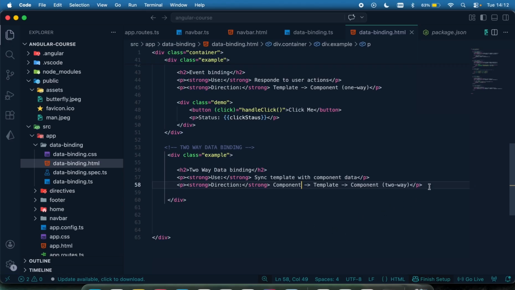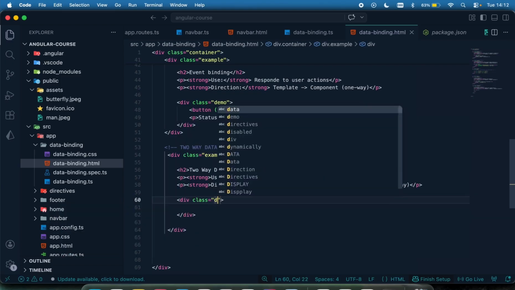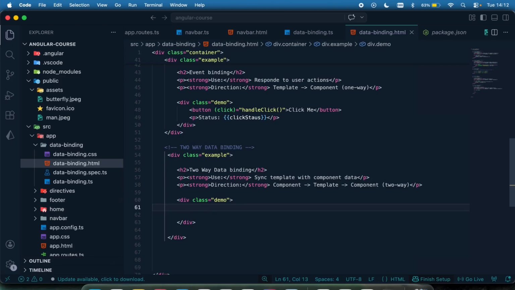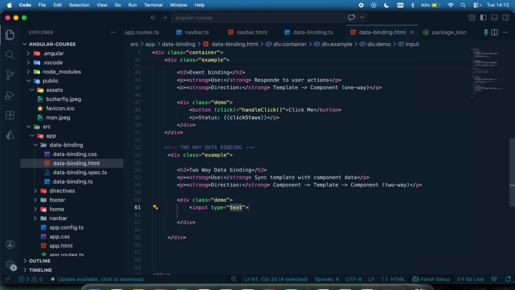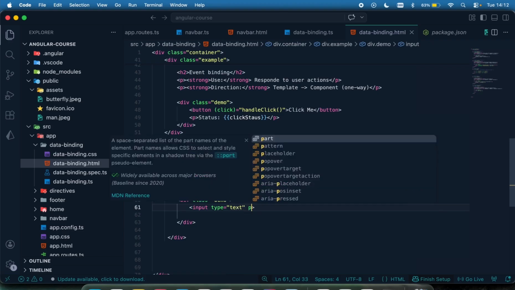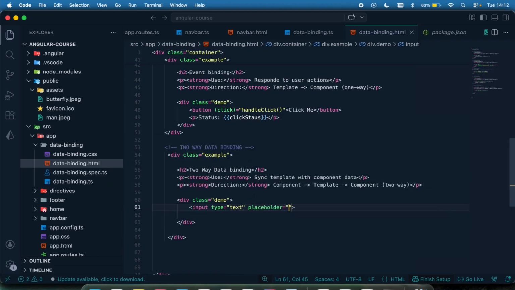Okay, so let me head on to have my div, and then call this class demo, and then I'm going to have my input right here, and let's say placeholder: enter username.